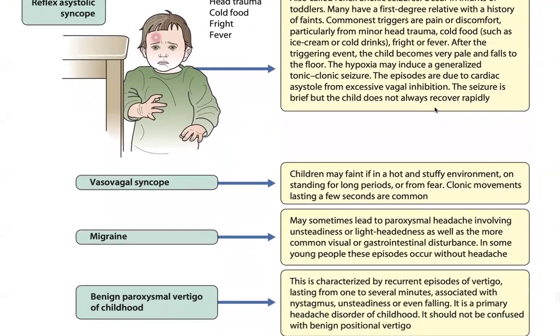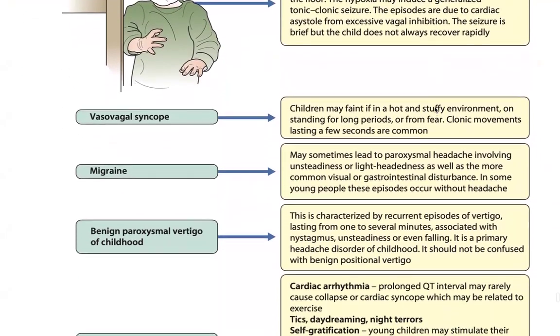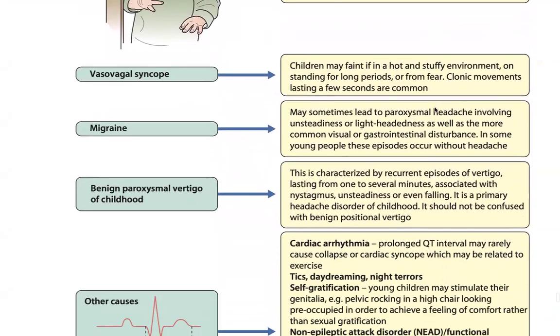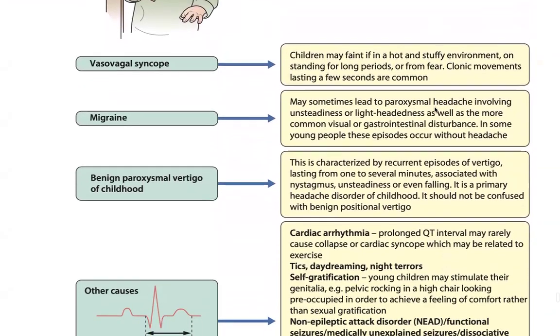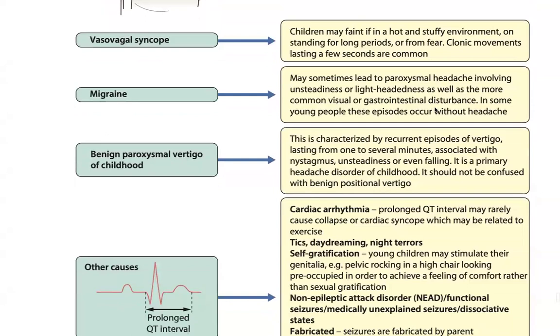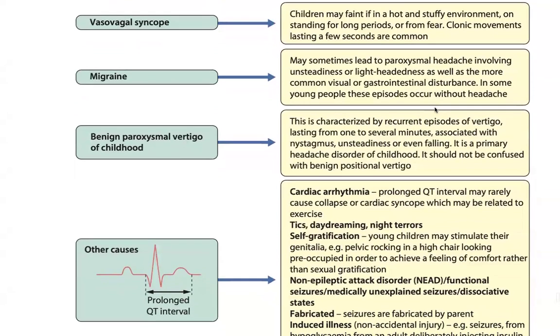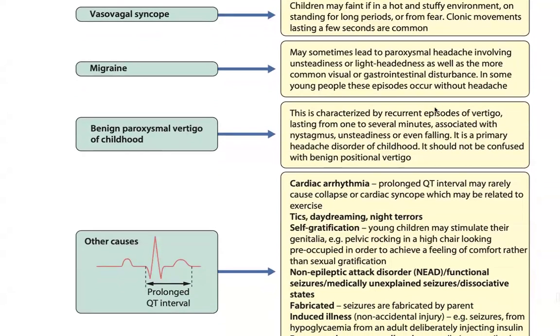Vasovagal syncope: children may faint if in a hot and stuffy environment, standing for long periods, or from fear. Clonic movements lasting a few seconds are common. Migraine may sometimes lead to paroxysmal headache involving unsteadiness or lightheadedness, as well as the more common visual or GI disturbance.